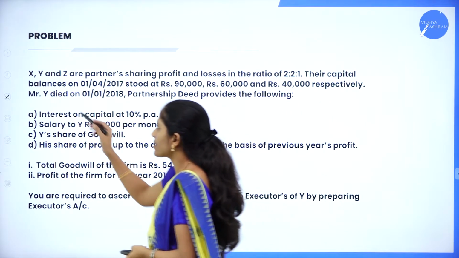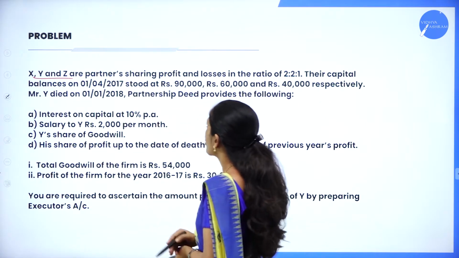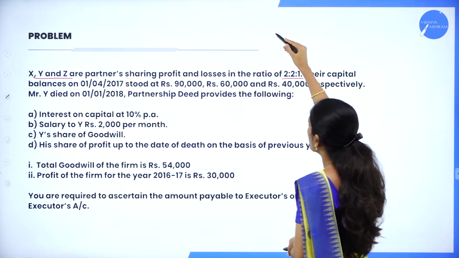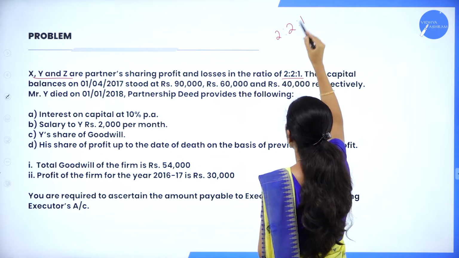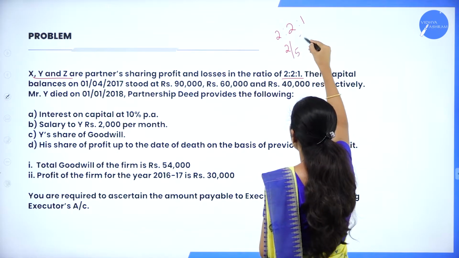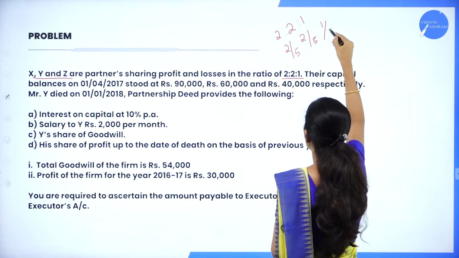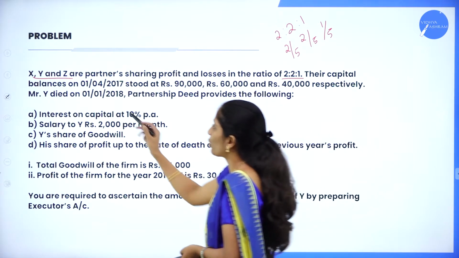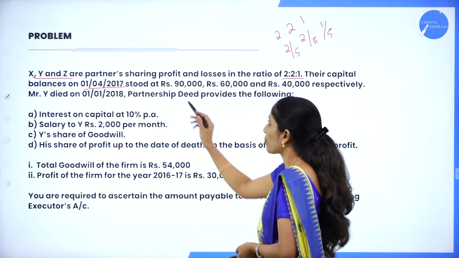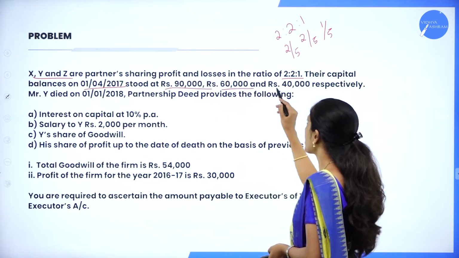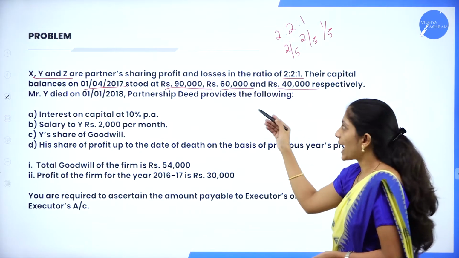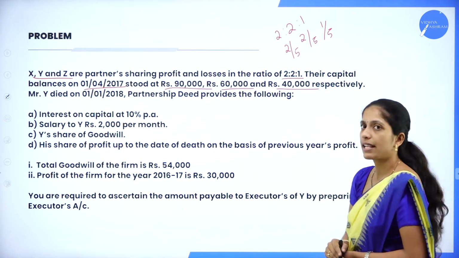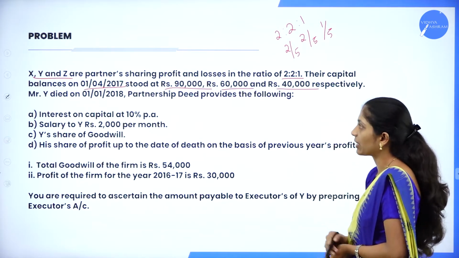X, Y and Z. So these are the three partners sharing profit and loss in the ratio 2:2:1. It's nothing but what is their profit sharing ratio? 2:2:1, in the sense 2/5, 2/5 and 1/5. Their capital balance on 1/4/2017 stood at rupees 90,000, 60,000 and 40,000. So X's capital is 90,000, Y's capital is 60,000 and Z's capital is 40,000 respectively.